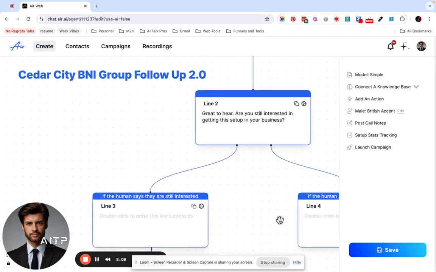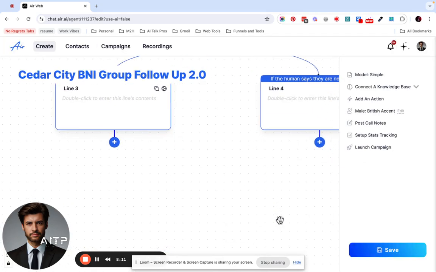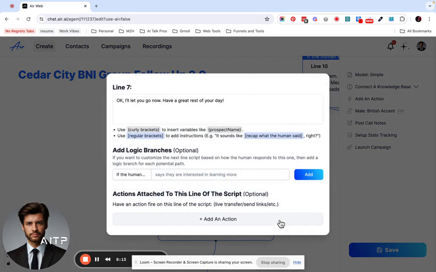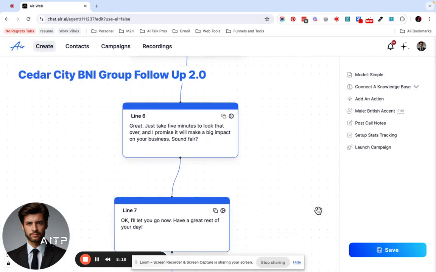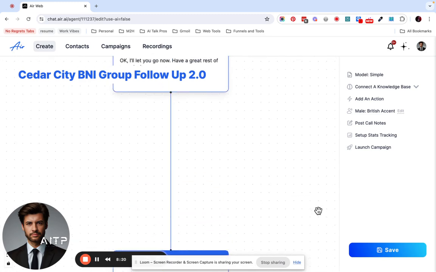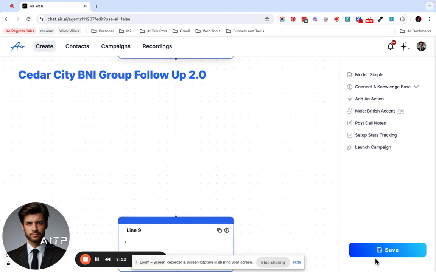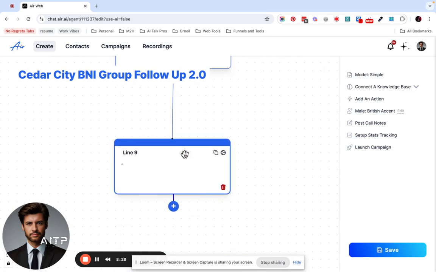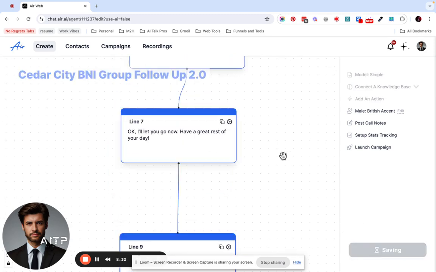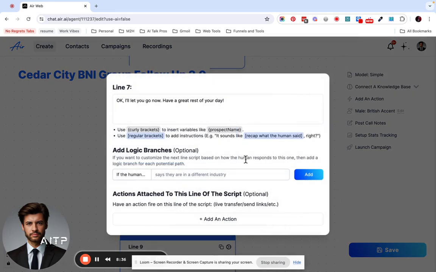Save. Ooh, whoops. Might have to start over. Hold on, guys. Yeah, okay. So I forgot there's a bug right now. You want to save it before you go and do those actions. So let me go save. Hopefully it remembers. Perfect. Okay. Now that we've saved it twice now, let's go ahead and do that action.